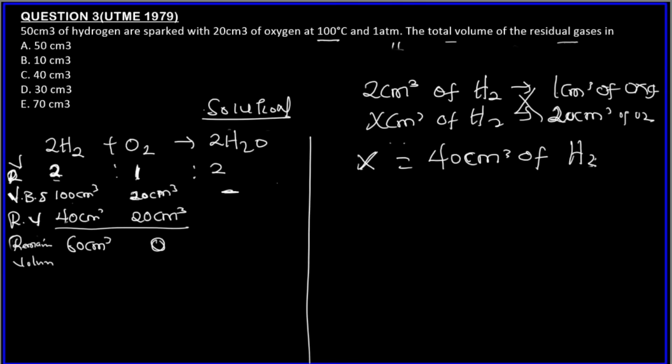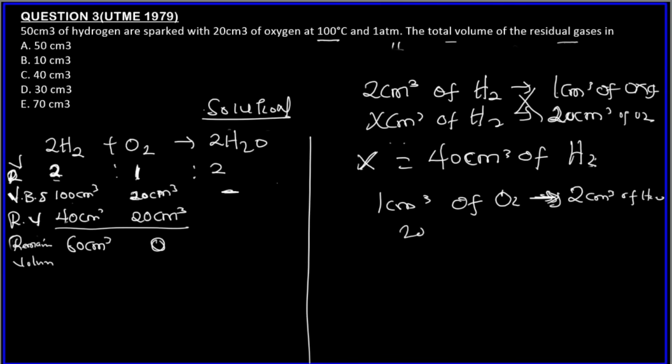Now, we need to look for the volume of gaseous product formed, and we put it here. You can use the limiting reagent to find it. So 1 centimeter cube of oxygen gas forms 2 centimeter cube of water.